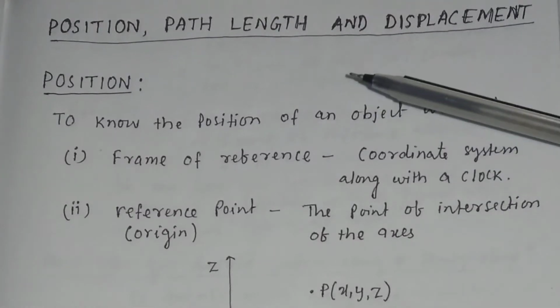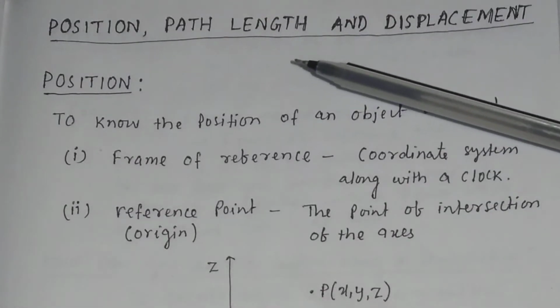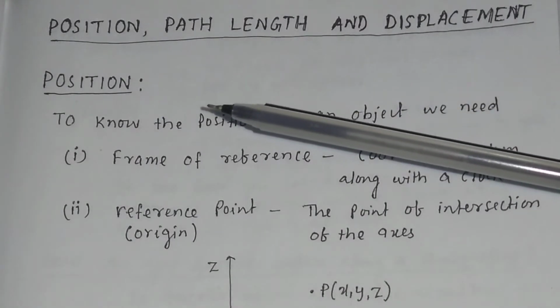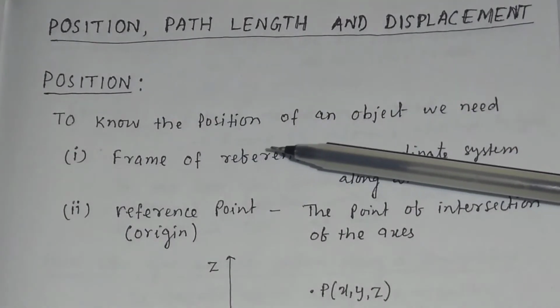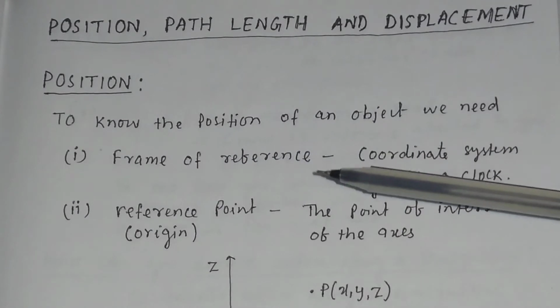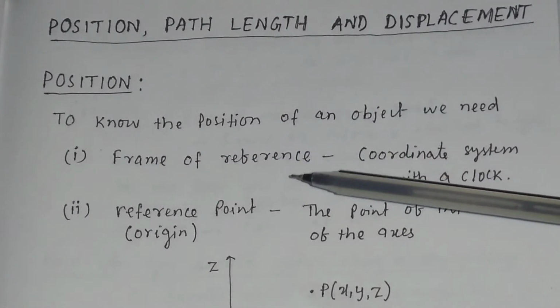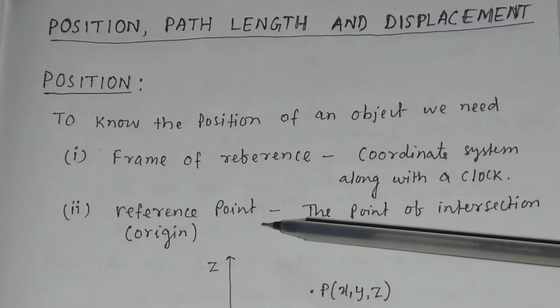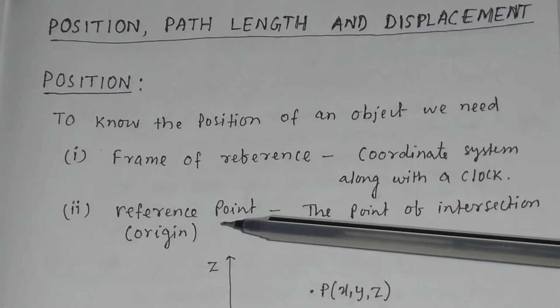In this video, we will discuss position, path length and displacement. Let us first discuss what is position. To know the position of an object, we need two things. Number one, frame of reference, and number two, reference point or origin.